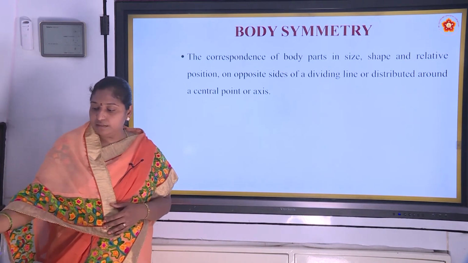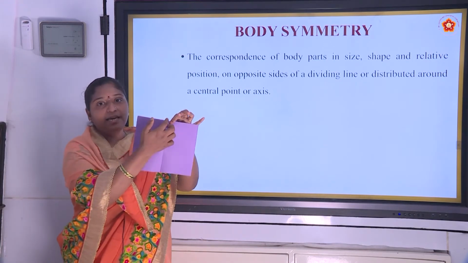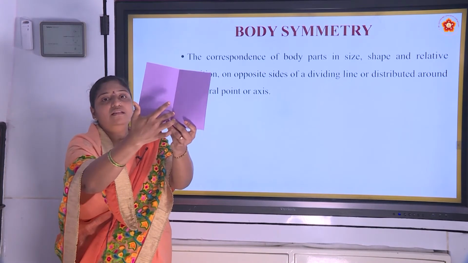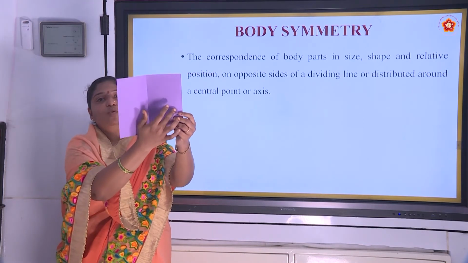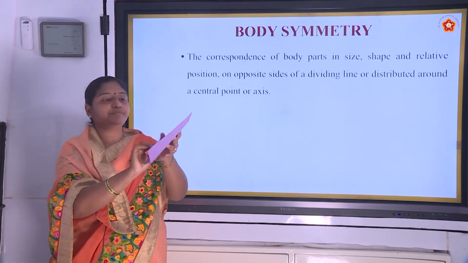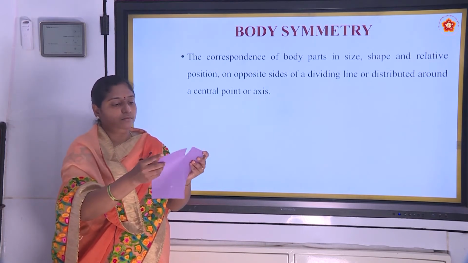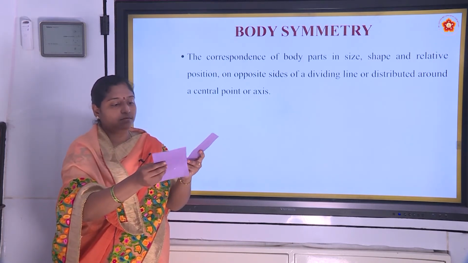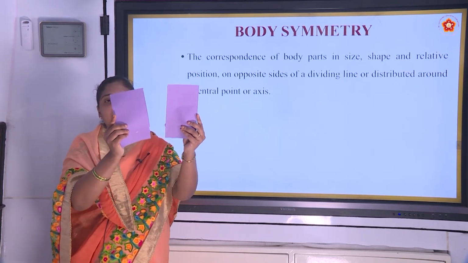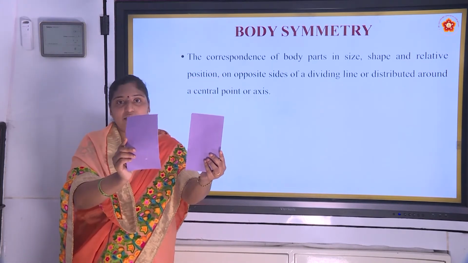For example, see here, if we draw a line through this plane, we will get two equal mirror images. See, you can observe these two are mirror images to each other, and this is called symmetry.